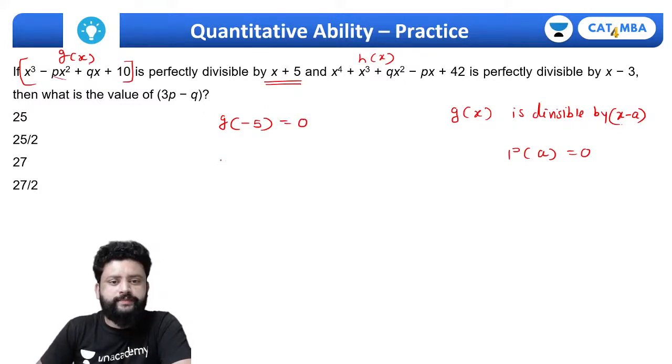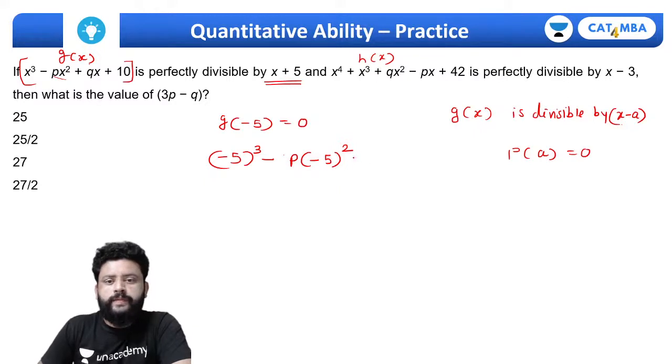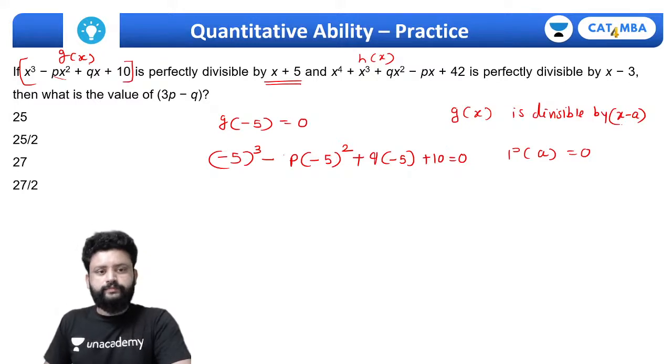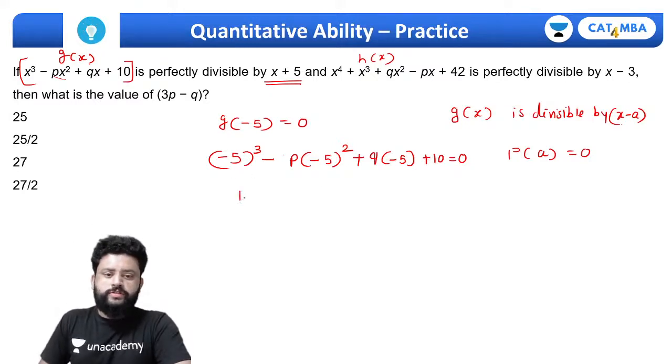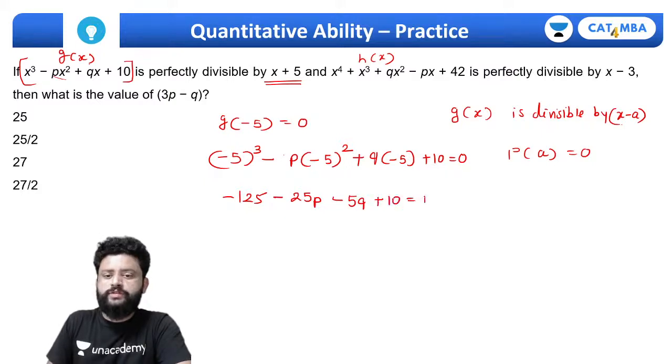So here we put minus 5: minus 5 cube minus 5 into minus 5 square, oh sorry, not 5, it's 3, plus q into minus 5 plus 10. This must equal 0, right? So this is 125 negative, this will be minus 25p minus 5q plus 10 equals to 0.